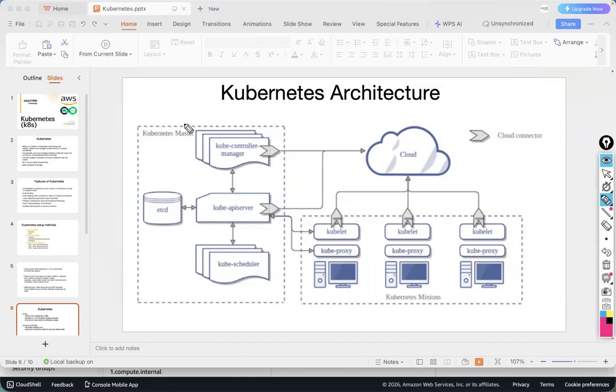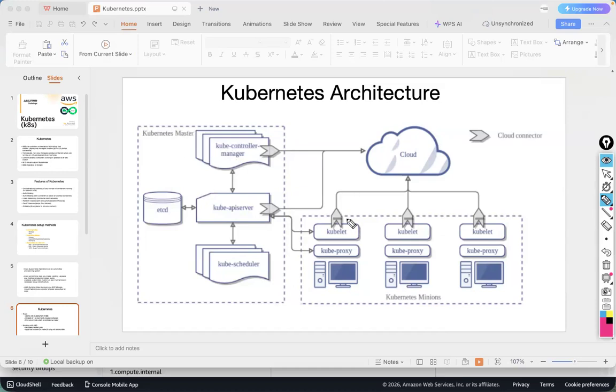In the Kubernetes master node, we have four components. One is kube controller manager, kube API server, kube scheduler, then the etcd component. So these four components are present in the Kubernetes master node.